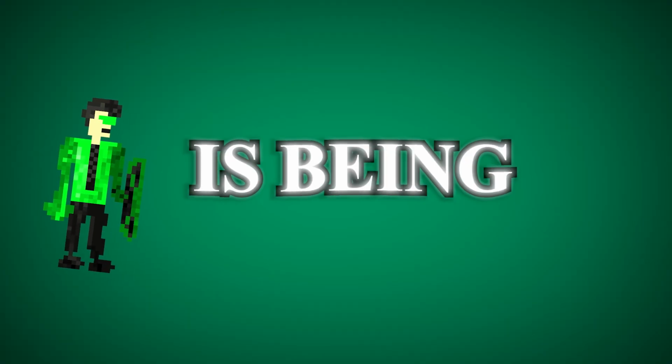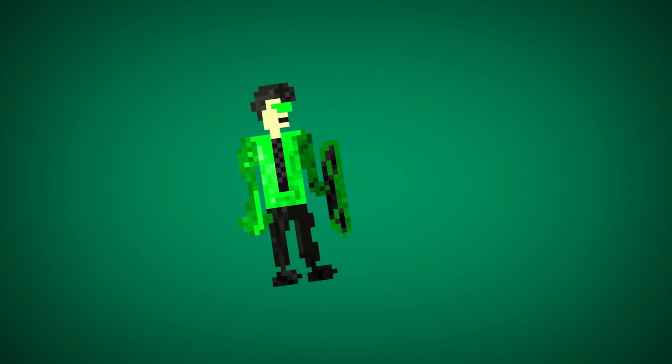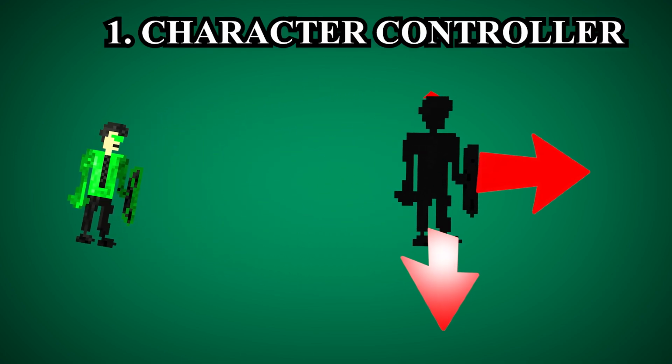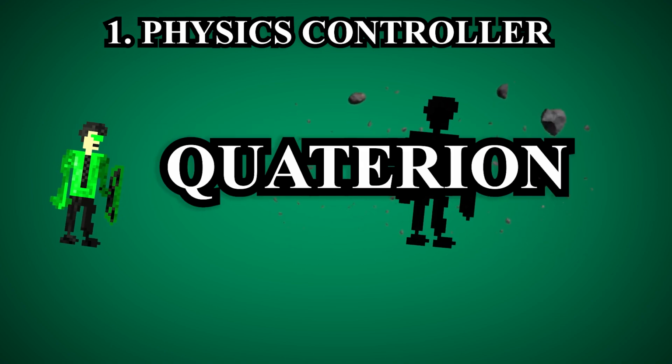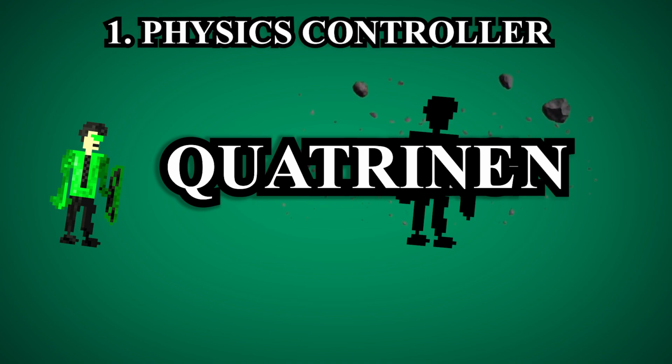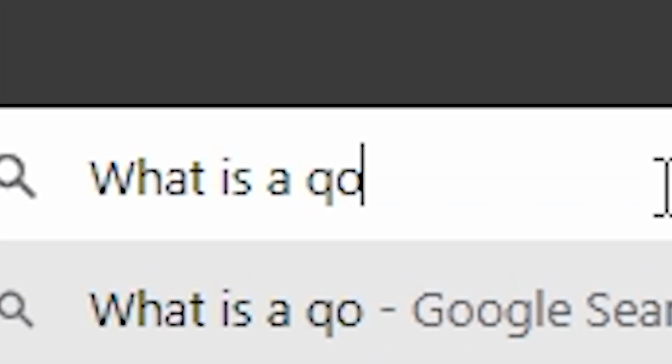Since ChatGPT is being a pain, I decided to do some research, and it seems that you can do it in multiple ways. One way is to use a character controller, and it would be very easy. The other way is to make your own script-based physics with vectors and quaternion. Alright, let me just check what this is about.